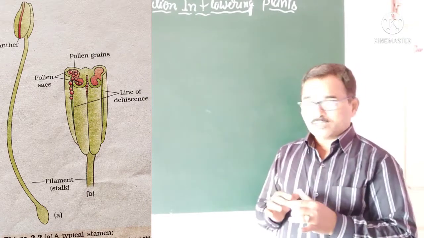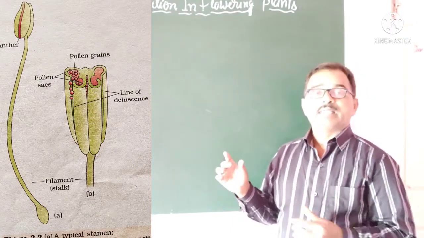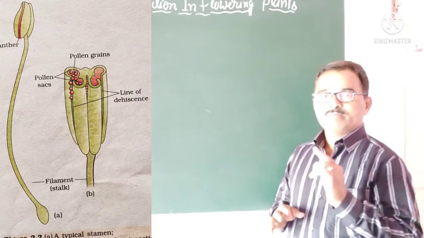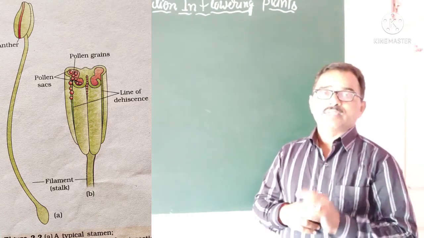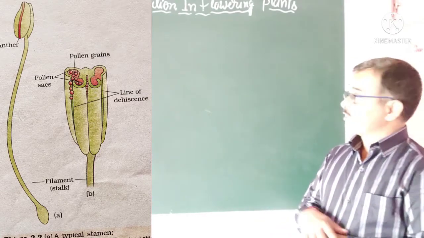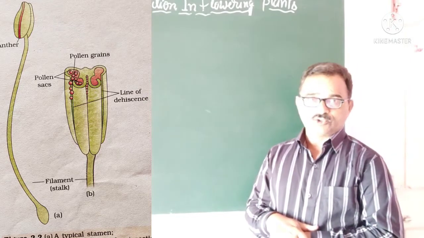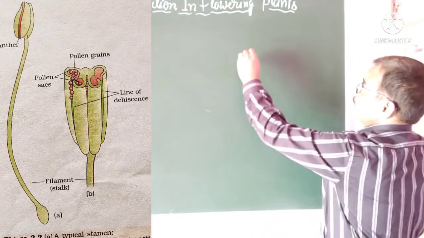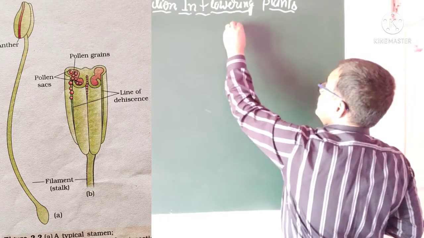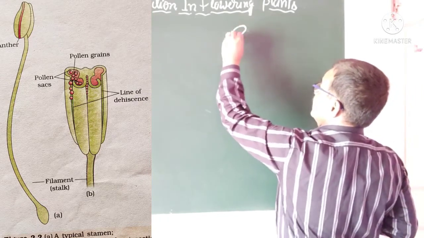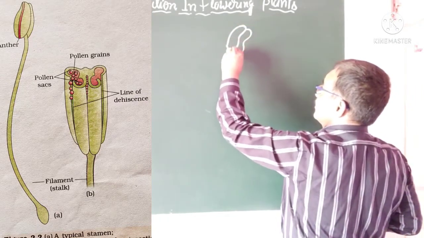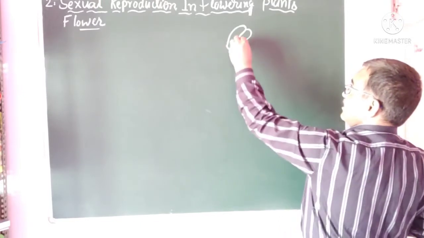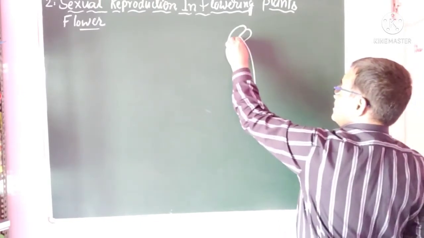Those lobes as well as the filament are connected to each other by a tissue called connective tissue. So if this is the anther, then this whole structure is the stamen. Look at this.